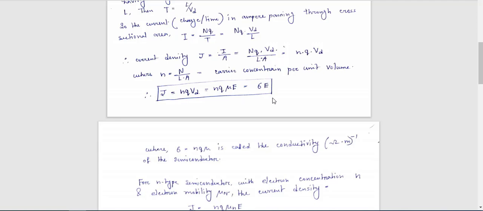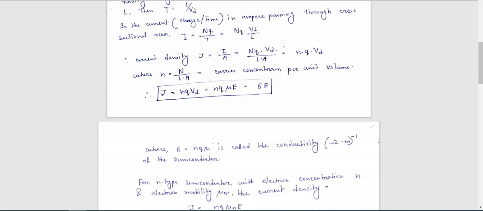Here sigma is the conductivity of the semiconductor. From this mathematical expression, what is the value of sigma? Sigma is equal to carrier concentration per unit volume into charge of each carrier into mobility.